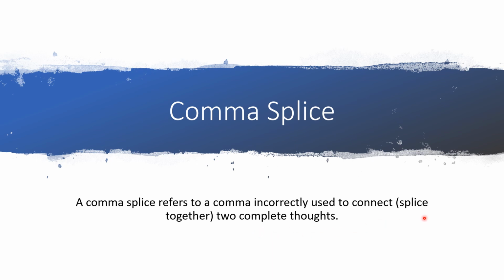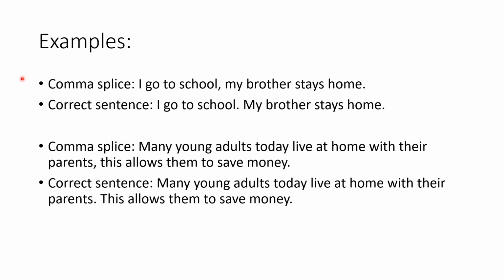So instead of using a period or a question mark or perhaps a semicolon, if you would use a comma instead of those mentioned punctuation marks to separate two complete sentences, then you are committing this mistake, okay? A comma splice.